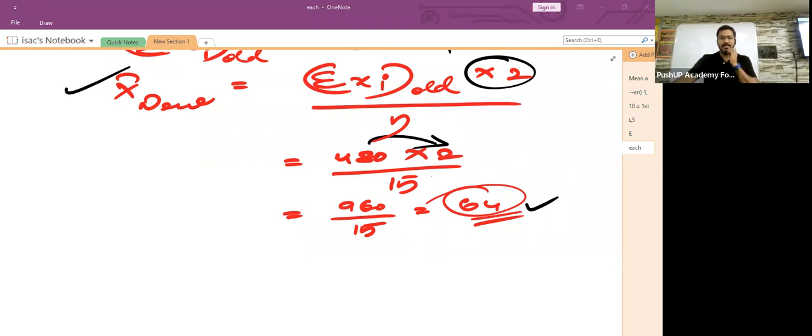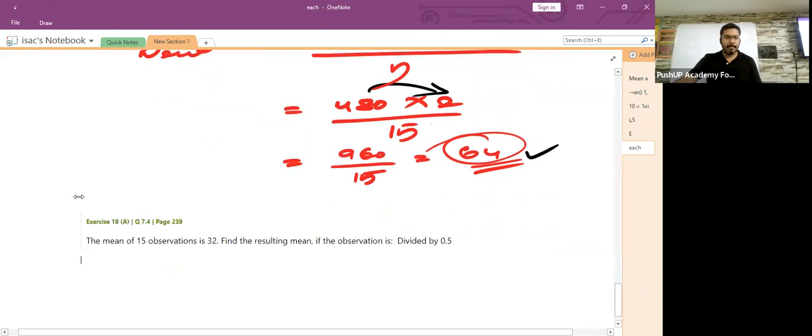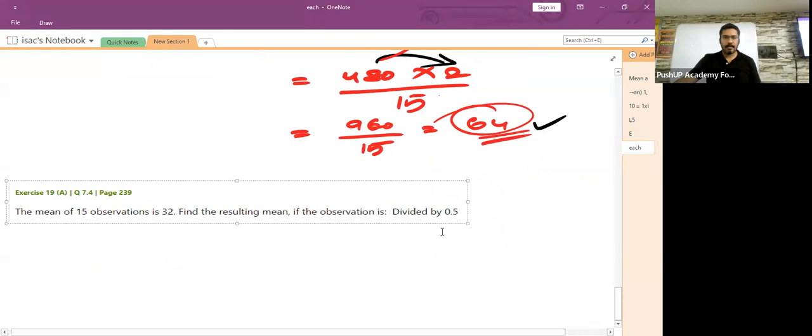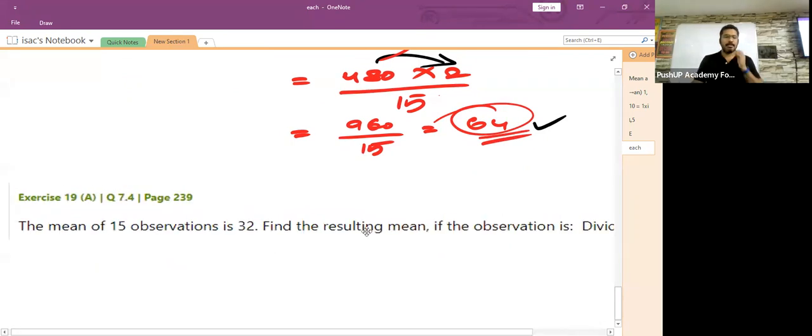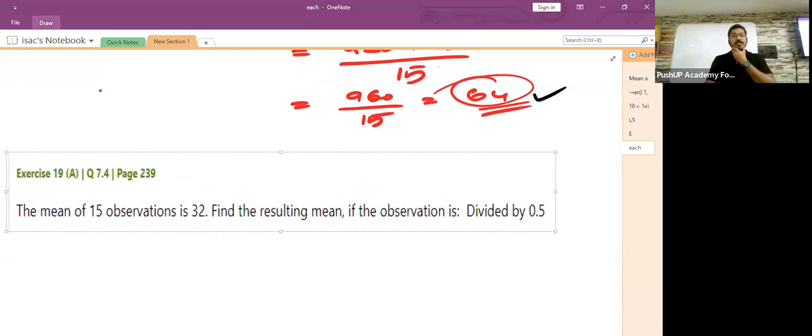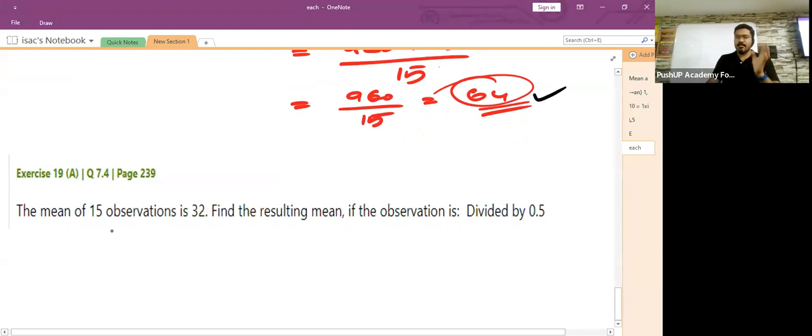This is the question. One last sum, children, and then we can wind up. The mean of 15 observations is 32. Find the resulting mean if each observation is divided by 0.5. Now you don't have to break your head, children. How will you find the new average?